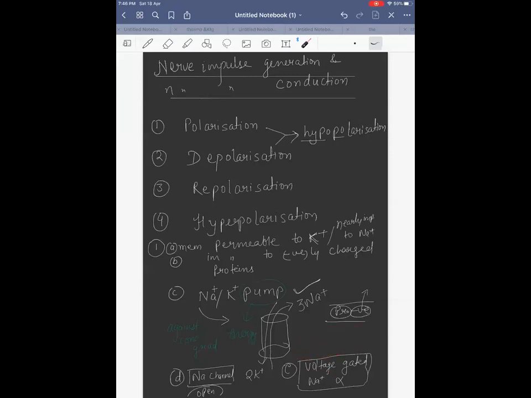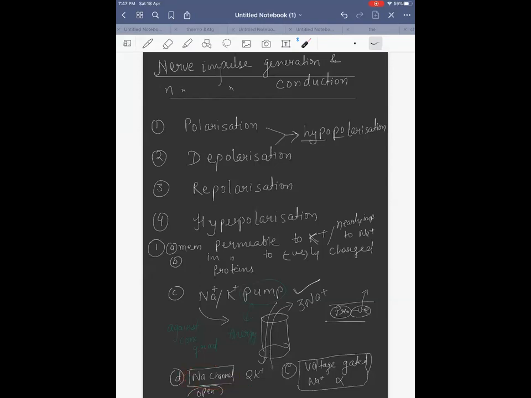Our resting membrane potential is minus 70 millivolt. That is why this will not always be open. I told you the membrane is impermeable to sodium. That is why, during the polarized state, sodium does not come inside.